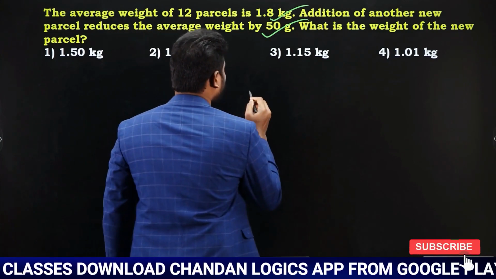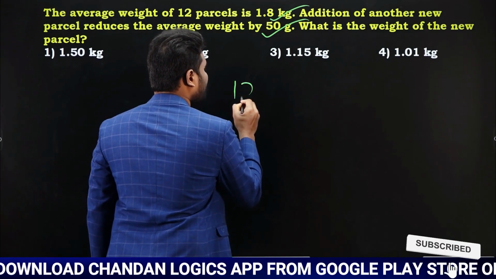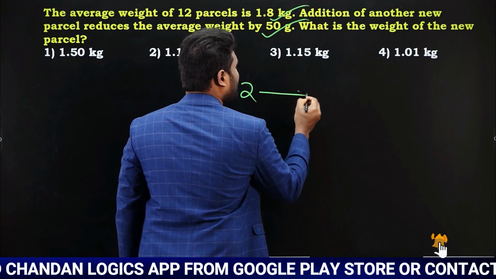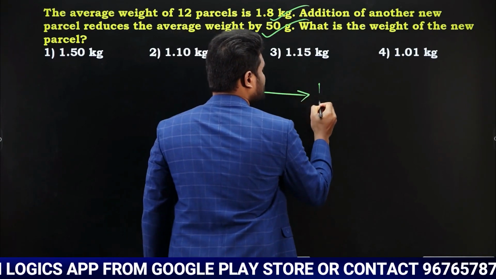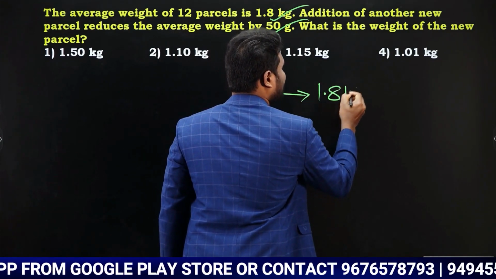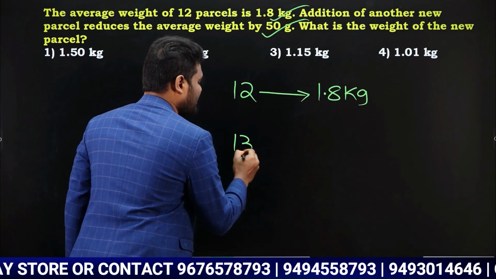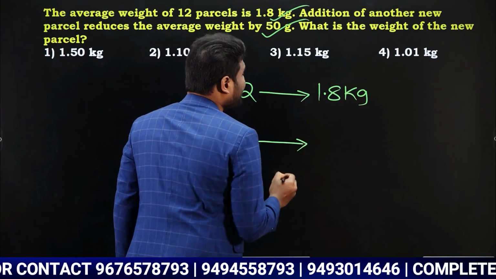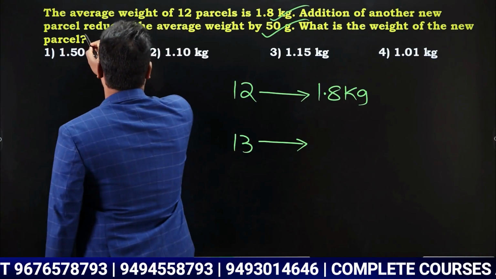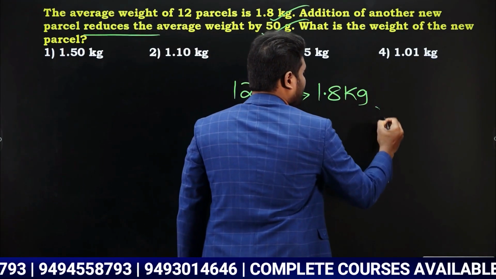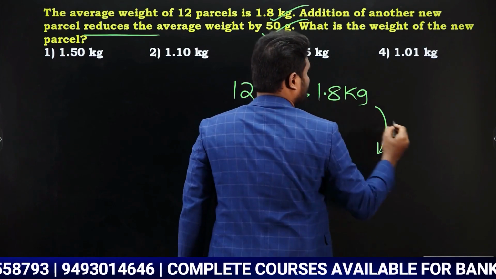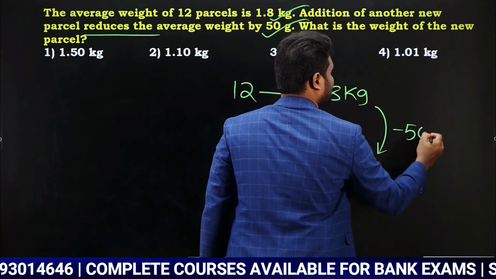Okay. Initially how many parcels are there? Initially you have 12 parcels. Now these 12 parcels' average weight is how much? 1.8 kg. When a new parcel is added, it is going to be a total of 13 parcels. Then what happened to the average weight? The average weight is reduced, it seems. Reduced by how many grams? Reduced by 50 grams. Yes or no?